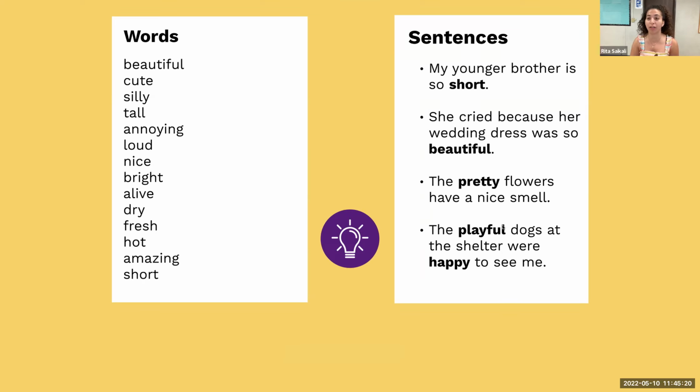So my young brother is short. She cried because her wedding dress was so beautiful. The pretty flowers have a nice smell. The playful dogs at the shelter were happy to see me. Okay? So they give us a description.